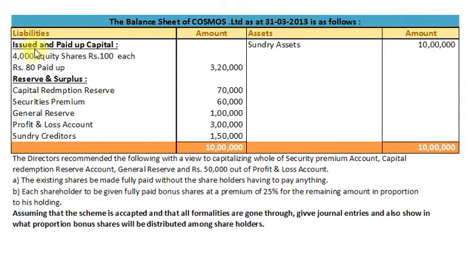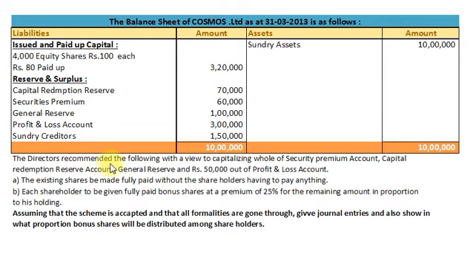Liabilities: issued and paid up capital 4,000 equity shares of rupees 100 each, rupees 80 paid up, amount 3,20,000. Under reserve and surplus we have capital redemption reserve rupees 70,000, securities premium rupees 60,000, general reserve rupees 1 lakh, profit and loss account rupees 3 lakh, sundry creditors rupees 1,50,000. Total rupees 10 lakh. On asset side we have sundry assets rupees 10 lakh.